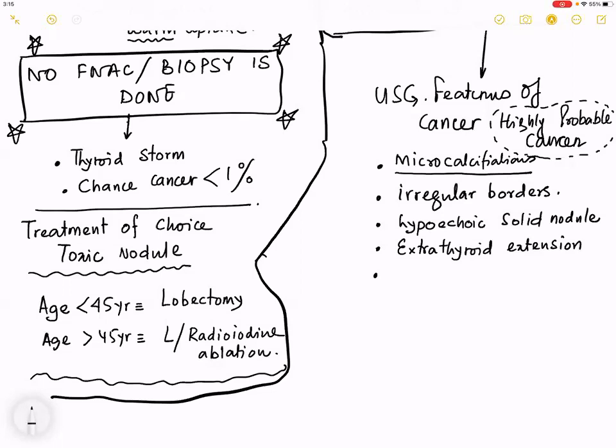The fifth point is the lesion is taller than broader. Now, what do you mean by these terms? Please complete writing and then we will see what is what.